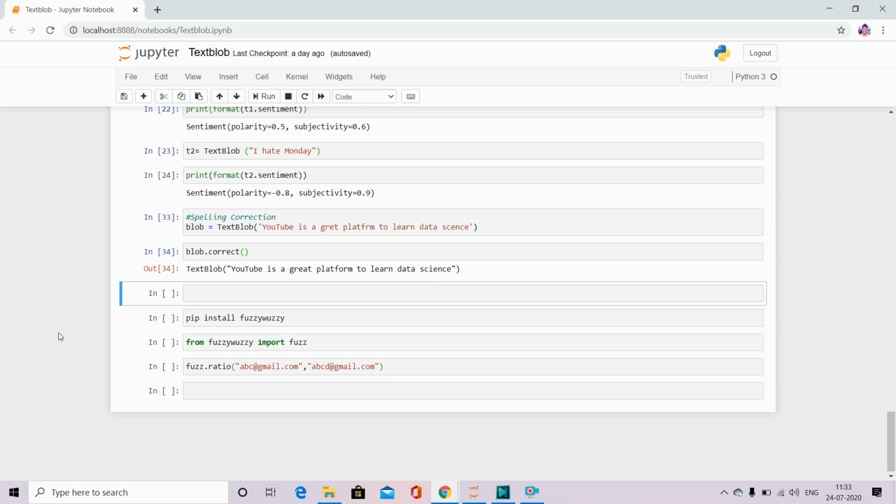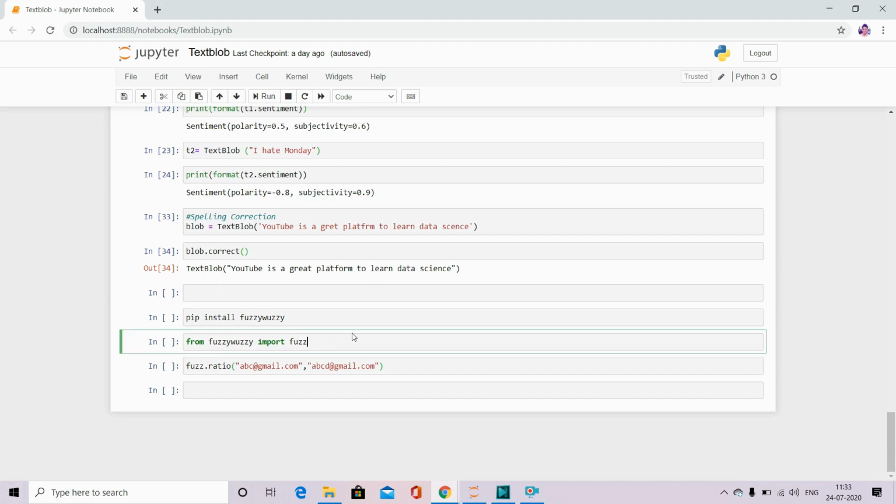So again, what happens if I want to compare two words and check how similar they are? We can use a library called Fuzzy Wuzzy to compare how similar two strings or words are. For example, I am working on a project where we need to compare the emails available, and we can check if those emails are available or not, or if they are, how similar both are. Fuzzy Wuzzy will give you a similarity score.